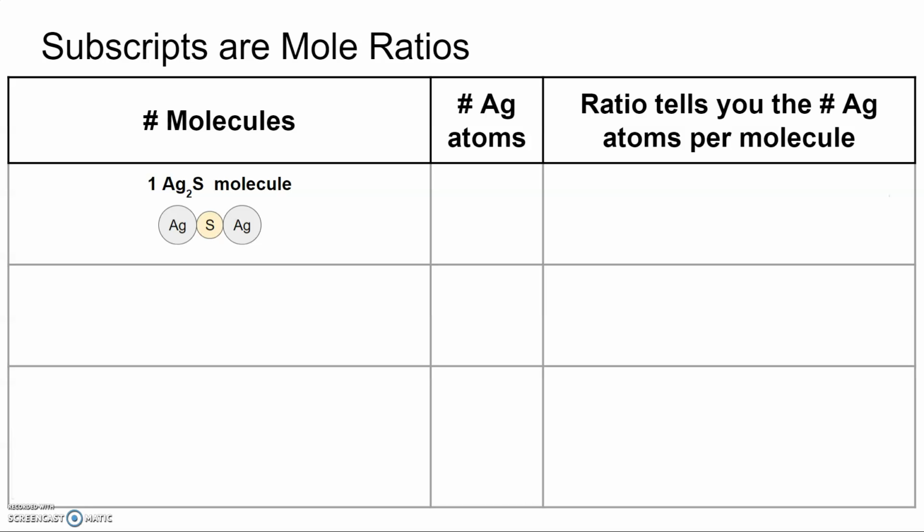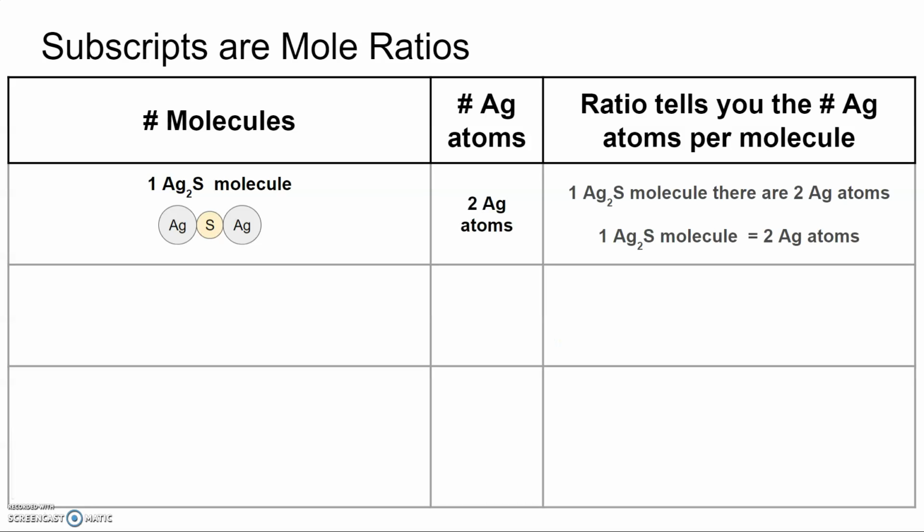If we look at that molecule, we can easily see that there are two silver atoms. And so therefore, we can say in one silver sulfide molecule, there are two silver atoms. And we can express that 1-to-2 ratio as 1 mole of silver sulfide is equivalent to 2 silver atoms.